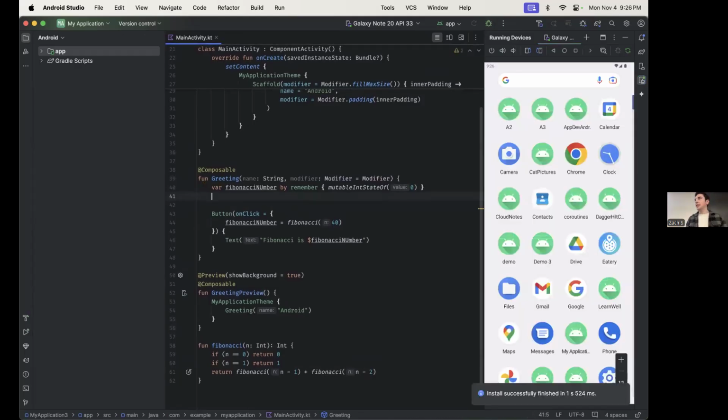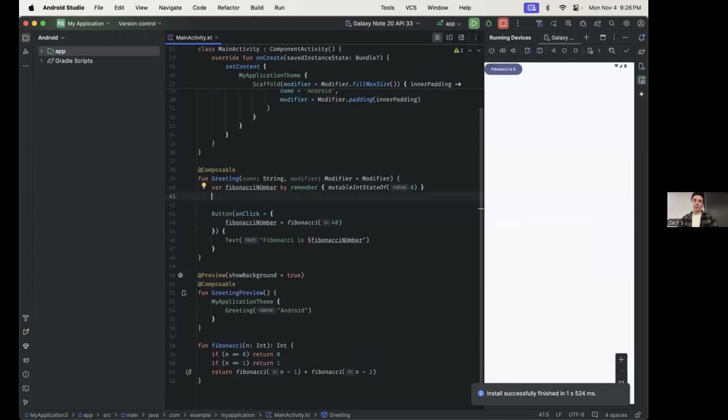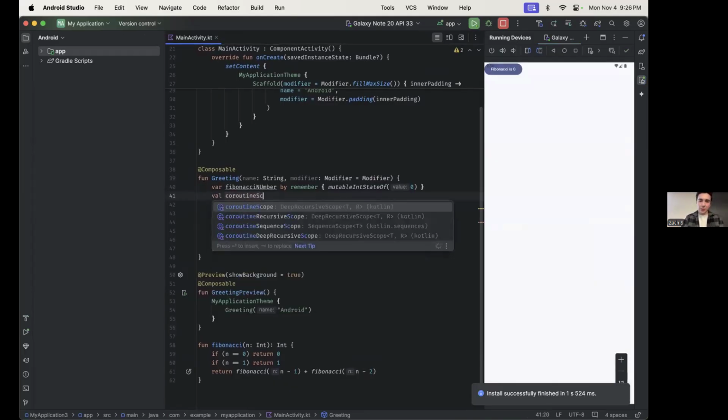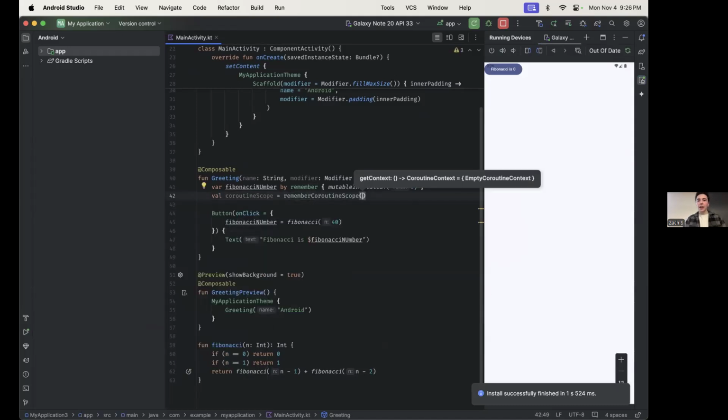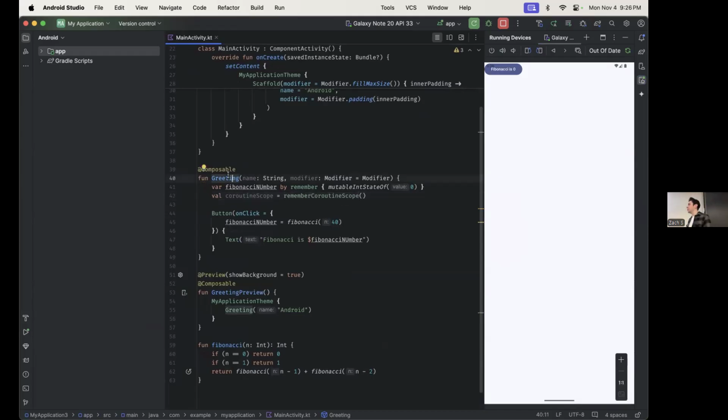The first thing that we need is a coroutine scope, right? So the way that we do that is we just say val coroutineScope equals rememberCoroutineScope. And this coroutine scope is bound to the life cycle of this composable. So what's really cool is that when this composable function leaves the screen, then all of its child coroutines from this coroutine scope will get disposed. So we don't have to worry about causing a memory leak with a crazy Fibonacci number calculation.